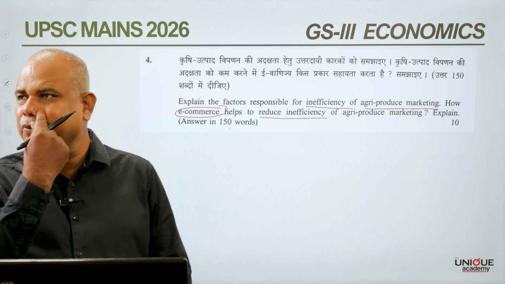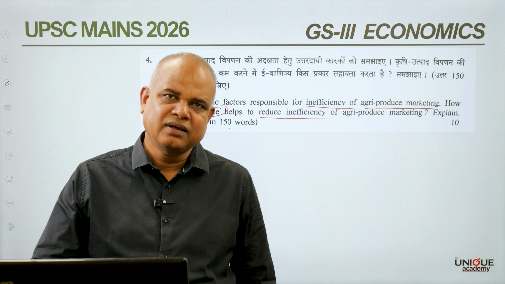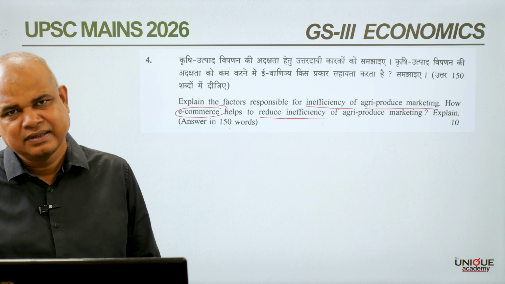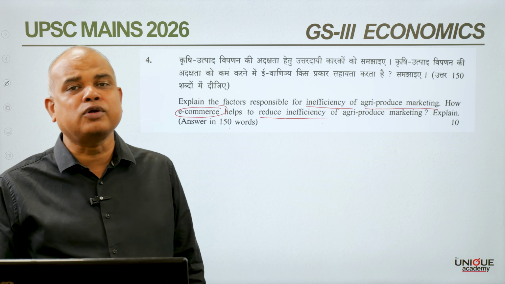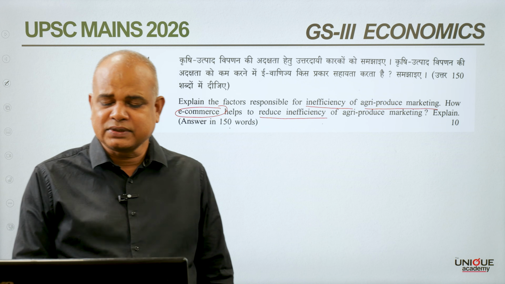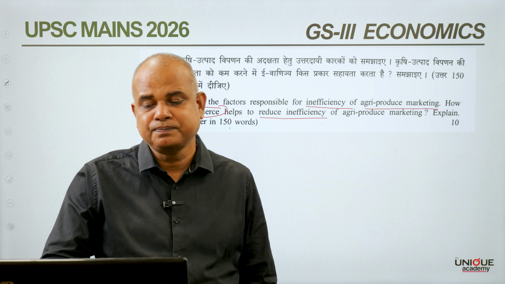In case of agri-produce marketing committees, at times there are delayed payments and a farmer cannot afford to go for it. At times they pay commissions also.